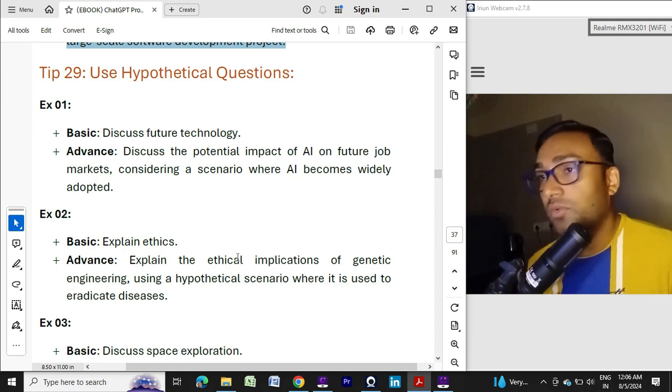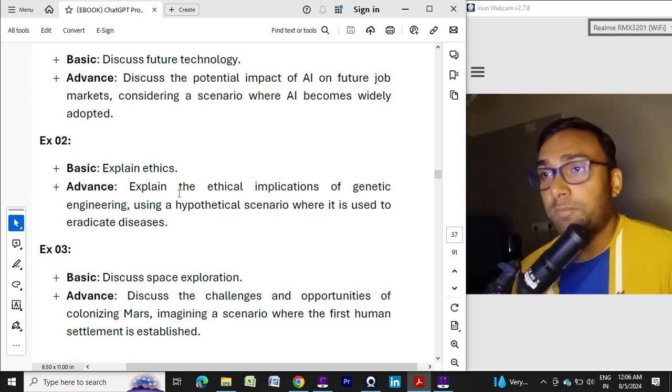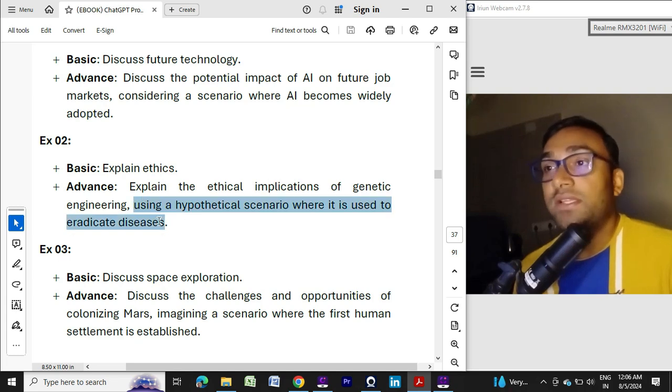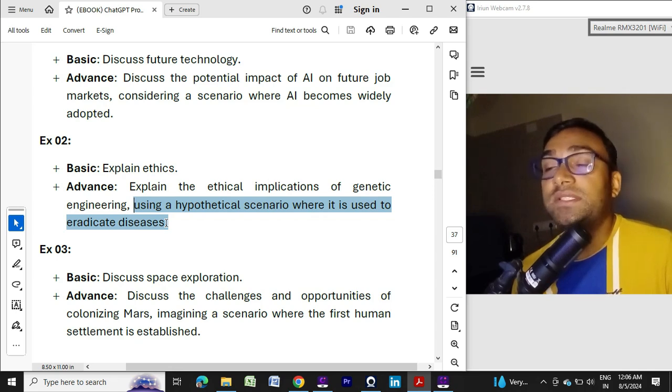Again, example number 2: explain ethics. Instead of that, what you can ask is: explain the ethical implications of genetic engineering using a hypothetical scenario where it is used to eradicate disease.